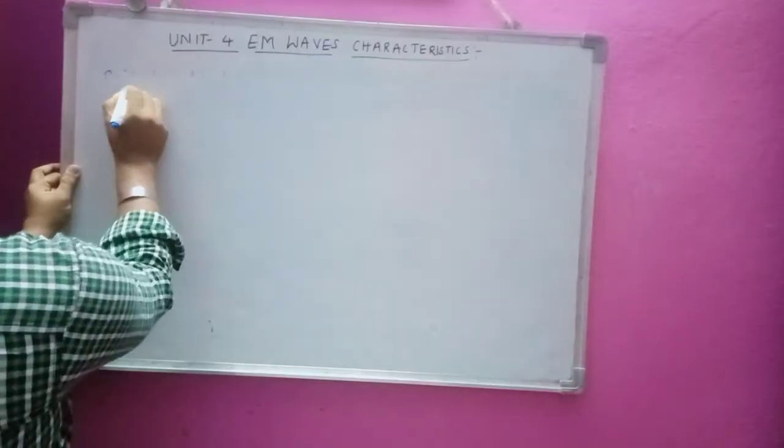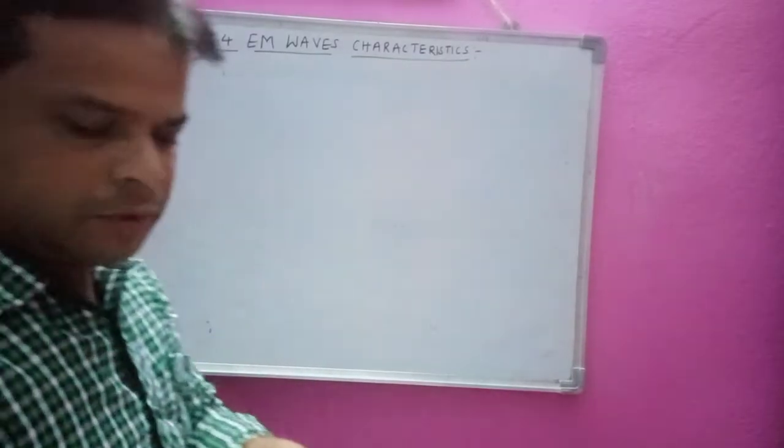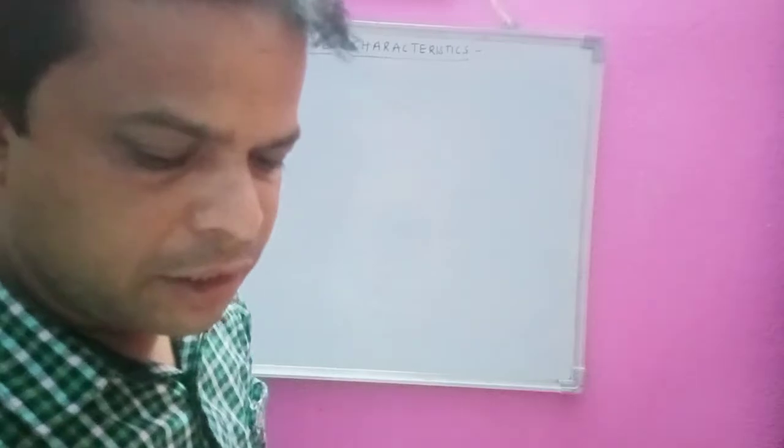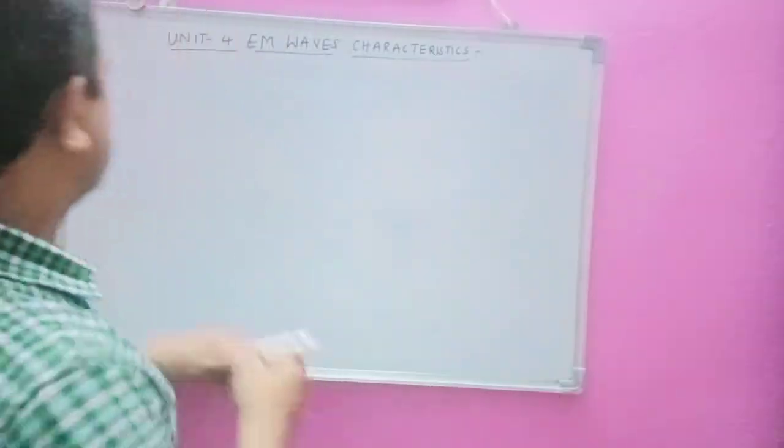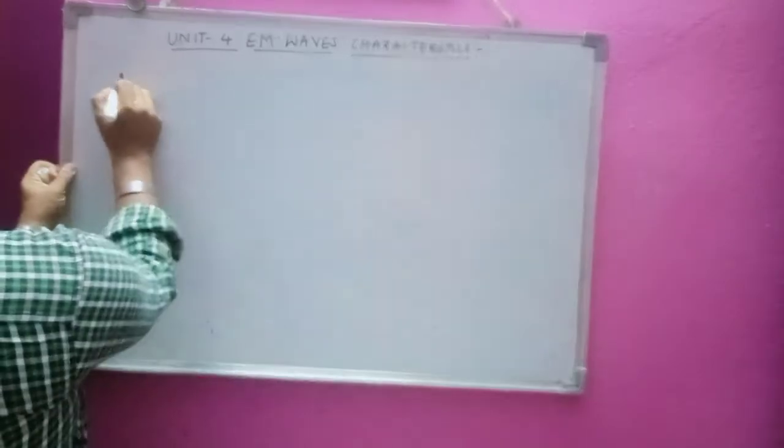Now I am going to talk about the incident wave. Let us derive sequentially, one by one.